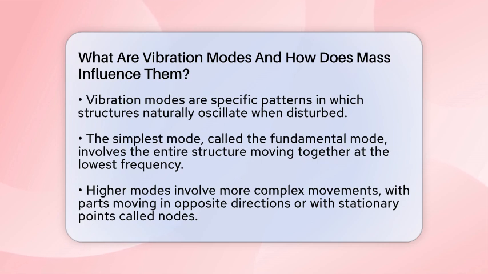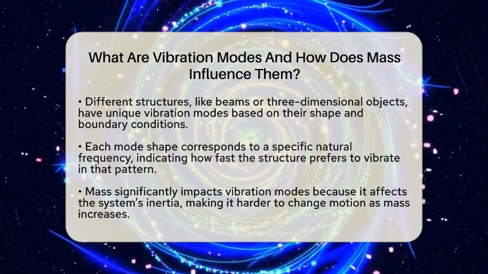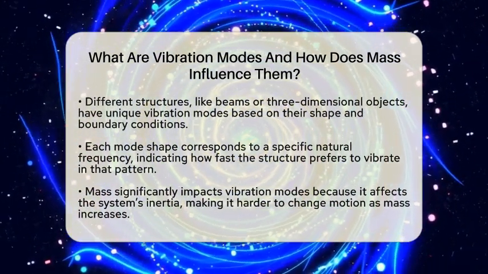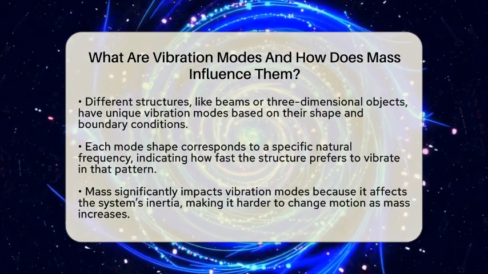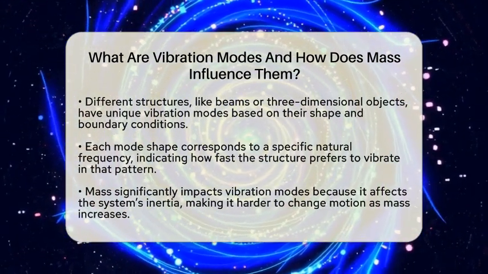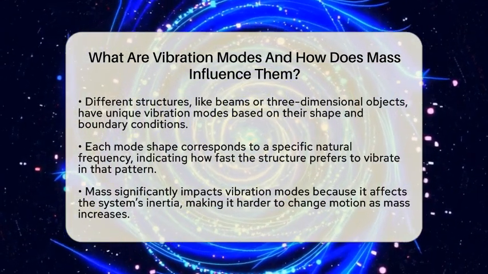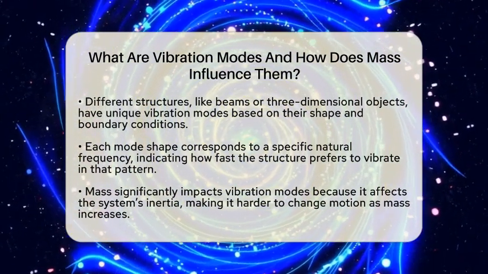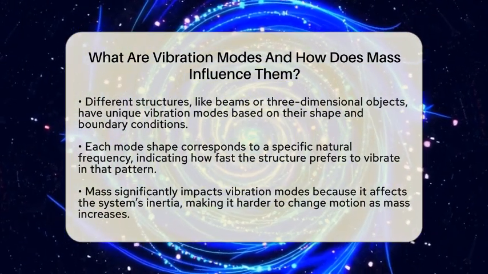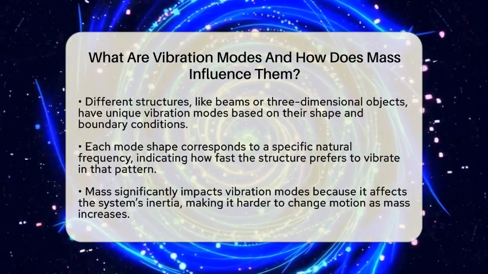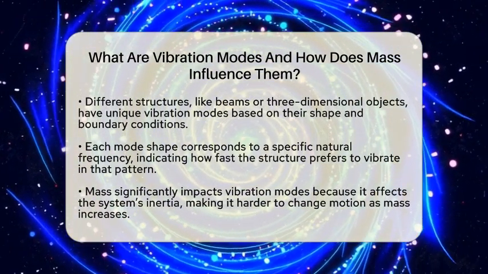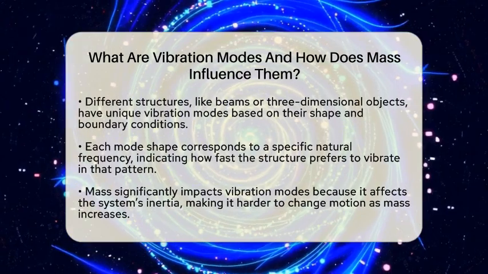For a beam fixed at one end, it might bend up and down in the fundamental mode or twist in a torsional mode. In three-dimensional objects, these modes multiply, including bending in multiple directions and twisting. Each mode shape is associated with a specific natural frequency, which is how fast the structure prefers to vibrate at that shape. Mass plays a big role in these vibration modes because it affects the system's inertia.